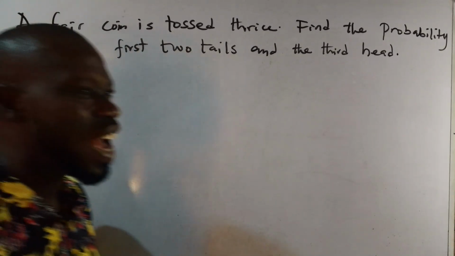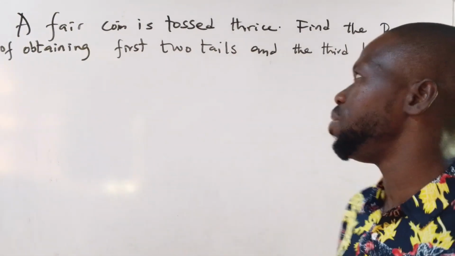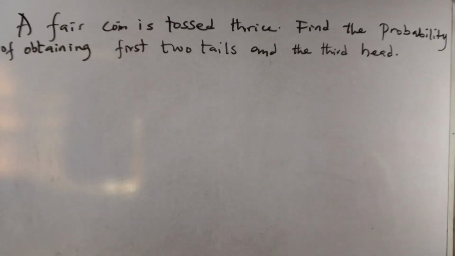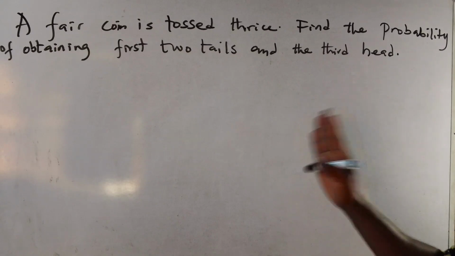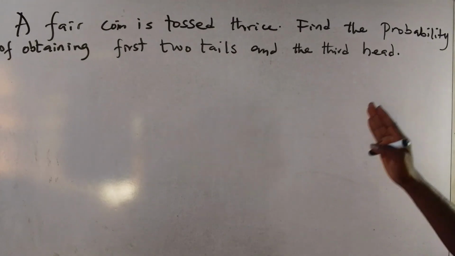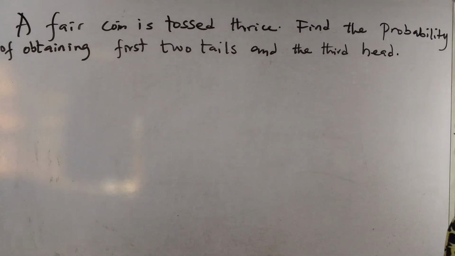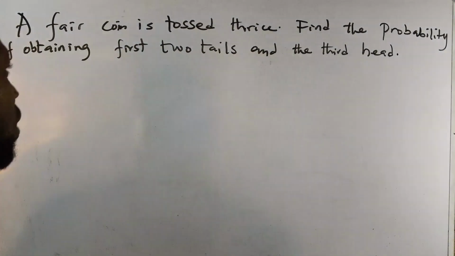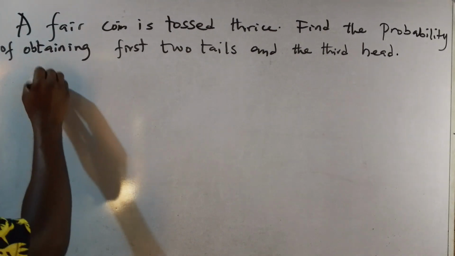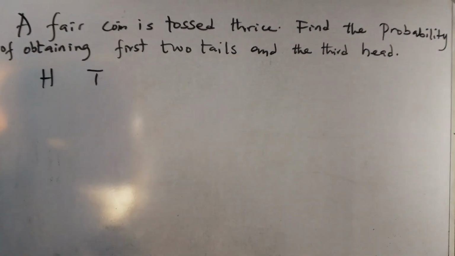Question: we have a fair coin that is tossed 3 times, thrice. Find the probability of obtaining first 2 tails and the third head. Alright, so it's specified that the first 2 are tails and the third is a head. So if you are tossing a coin, it is head or tail.